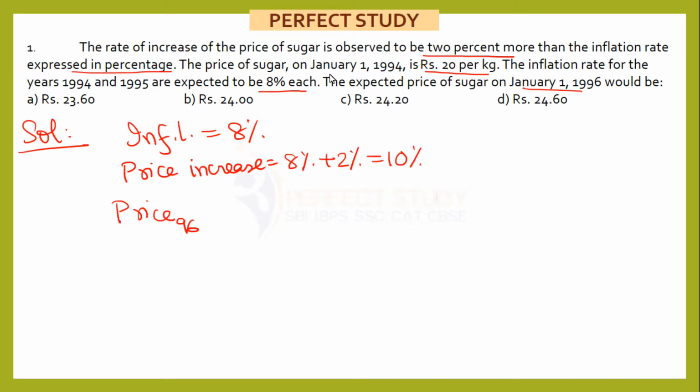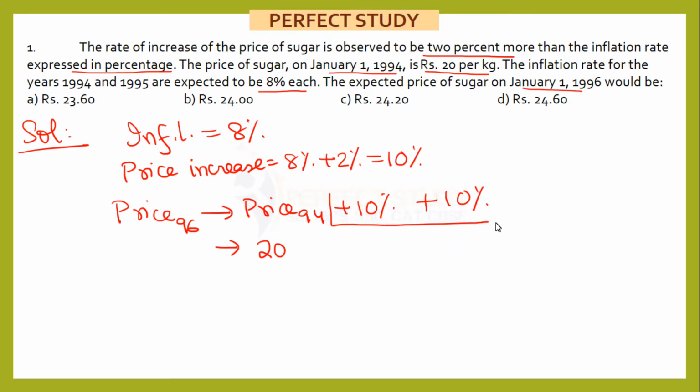So between 1st January 94 and 1st January 96 there is a gap of 2 years. That means the price will be equal to price of 94 plus 10% plus another 10%, 2 times because we need the price of 96. So your original price is 20 rupees per kg, and how do we calculate plus 10% plus 10%?